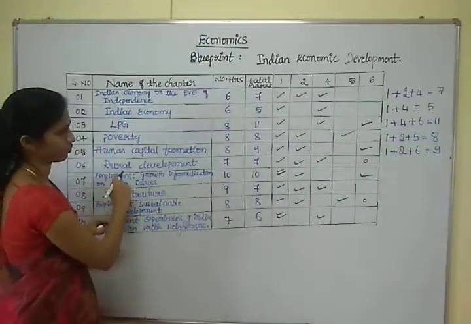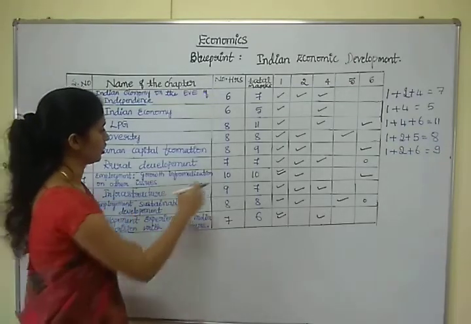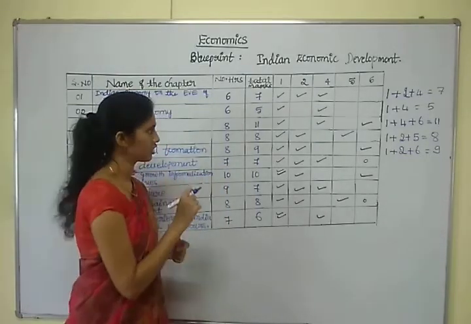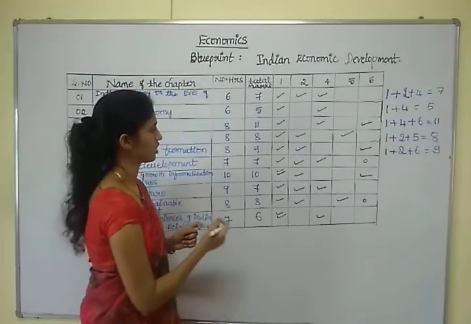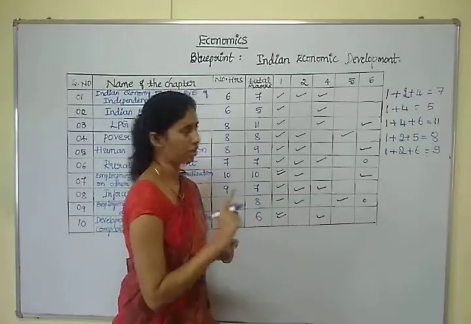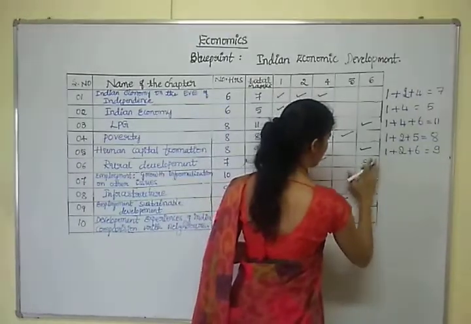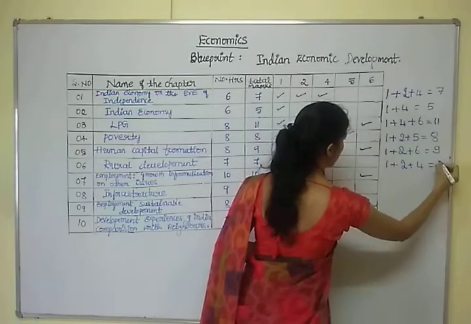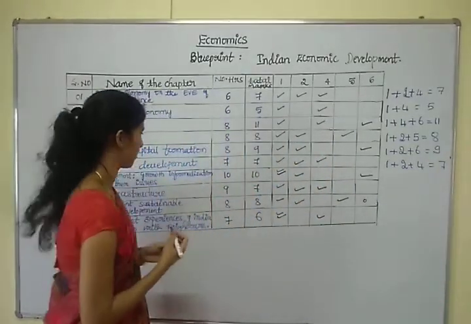Next is rural development. Total hours allocated to explain this chapter is 7 hours and allocated marks is 7 marks. 7 marks is divided into 1 mark question, 1 question, 2 marks question, 1 question, 4 marks question, 1 question. Okay. So 1 mark question, 1 question, 2 marks question, 1 question plus 4 marks question, 1 question. So total weightage of this chapter is 7 marks.